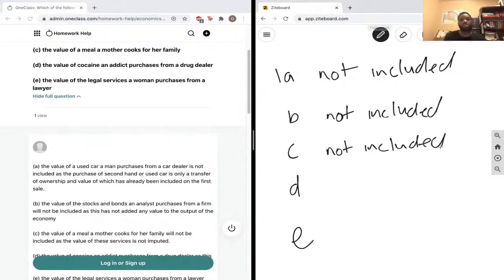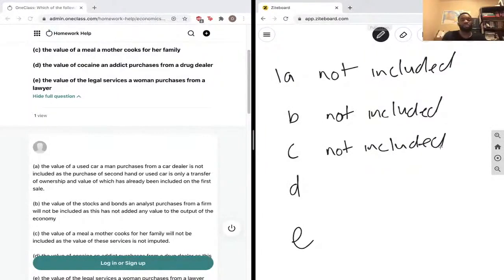And I agree with this. However, the value of the goods that the mother would have bought to cook for this would be added to GDP, just because it's a consumption, and at that point it wasn't really used to create anything else that's going to be added to the economy.